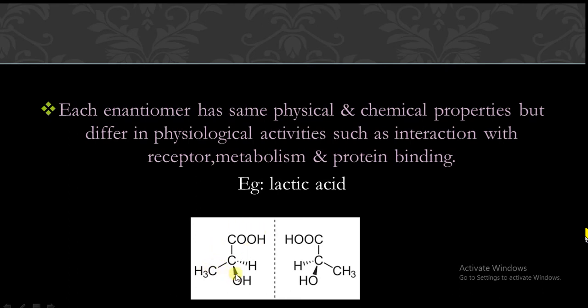For example, the basic example to understand enantiomerism is lactic acid, COOH CHOH CH3. So this is the example of enantiomerism. This is D lactic acid and this one is L lactic acid. These two are the mirror images to each other and they are non-superimposable to each other. Means this part of the lactic acid cannot superimpose on this part of the lactic acid. That's why they are non-superimposable mirror images to each other. So this type of isomers are called as enantiomers.